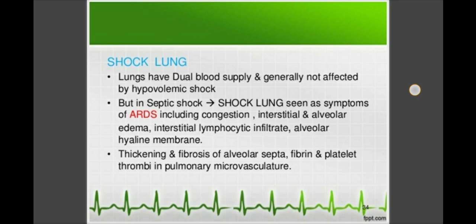That is, the lung is not much affected in hypovolemic shock as it has a dual blood supply, but it is affected in septic shock. In septic shock you will see the symptoms of ARDS, that is acute respiratory distress syndrome, that is congestion, edema, lymphocytic infiltrate and alveolar hyaline membrane. So these are the changes you will see in the lungs in shock.